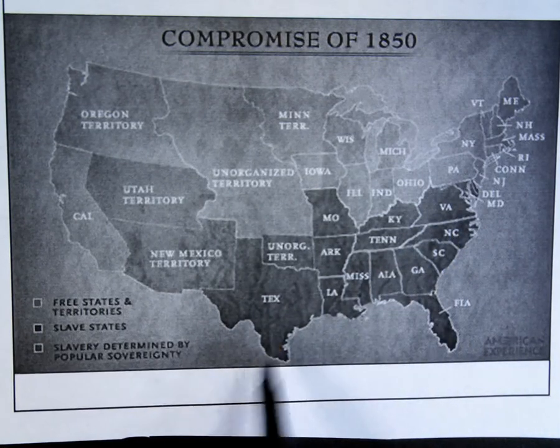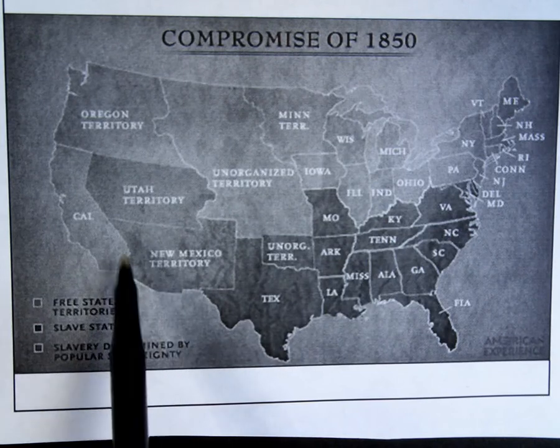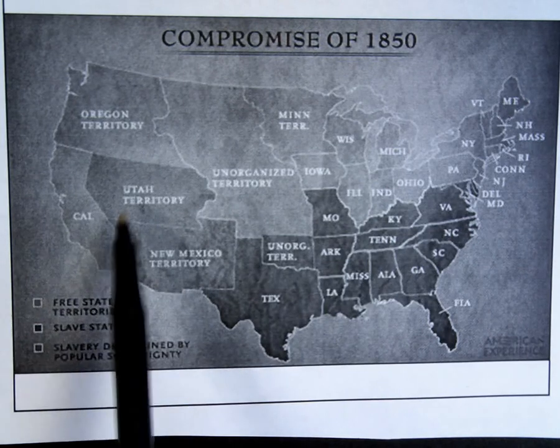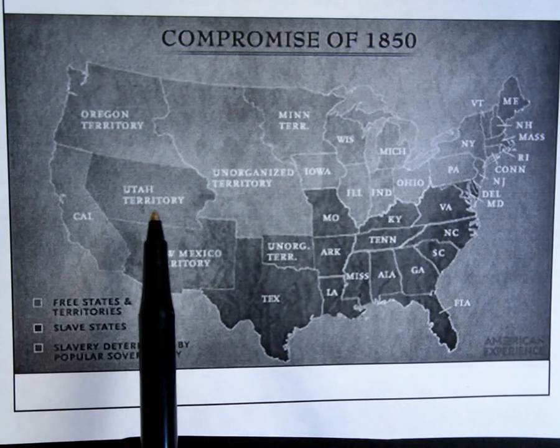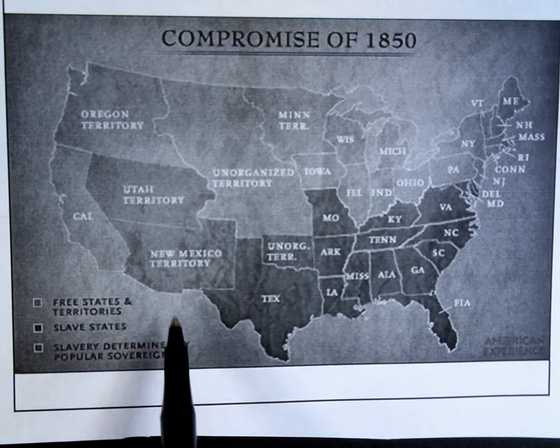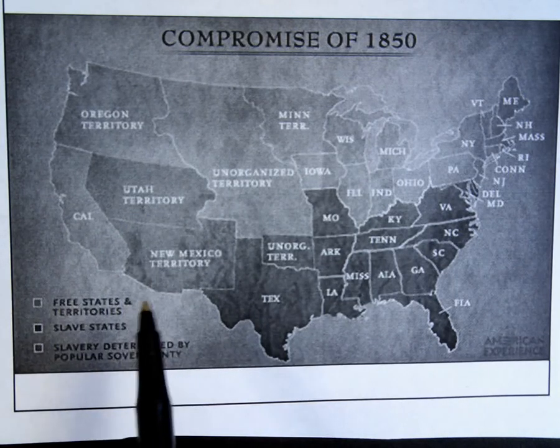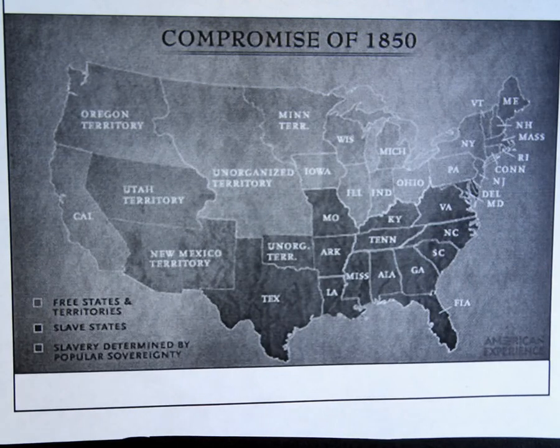There's only 2 states that are determined by popular sovereignty at this time. That's the Utah Territory and New Mexico Territory. So this middle dark color is the Utah and New Mexico Territory, and that's decided by popular sovereignty. Again, remember that's where the settlers in that area get to decide for themselves if slavery is allowed or not.